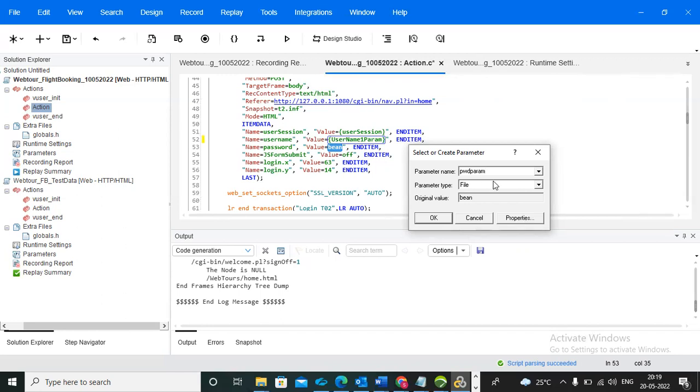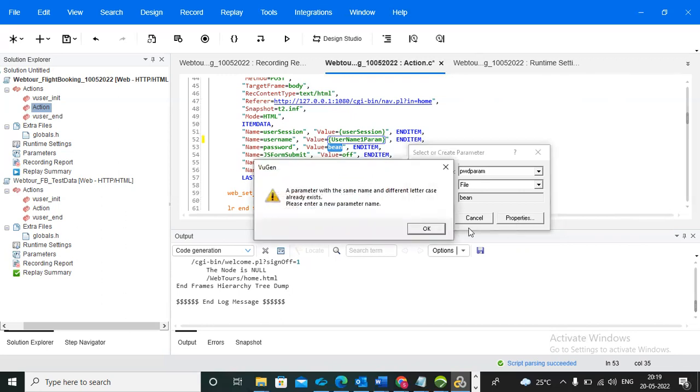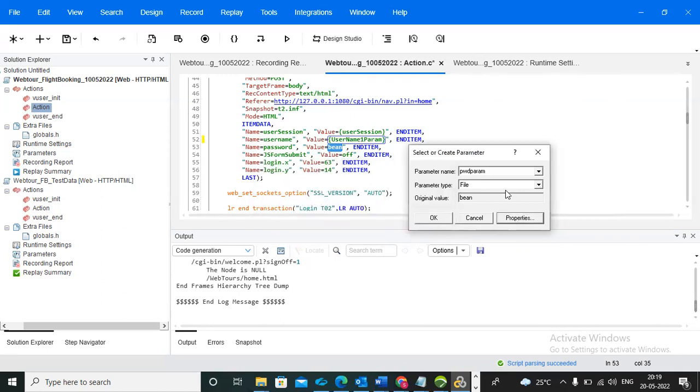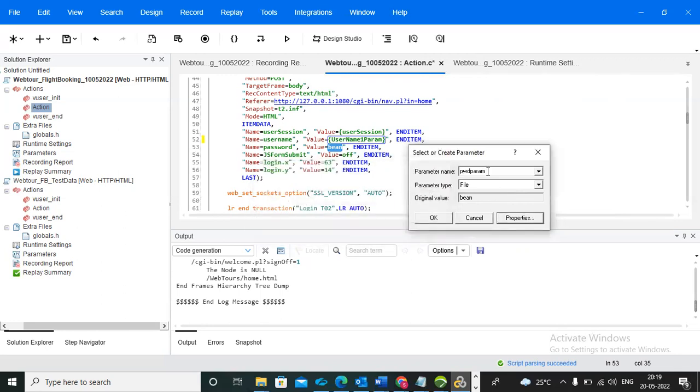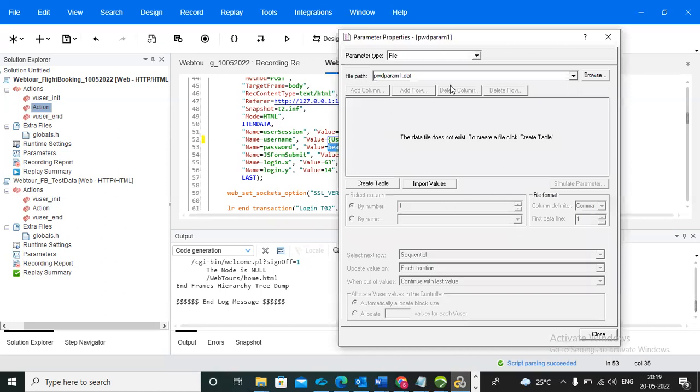And after that, which format will this value be? It will be text or date and time. So for text, we need to select only file always. And after that, click on properties. What happened? Parameter with the same name already exists. Okay, I'm giving it a one. Okay, click on properties. And after that, don't click create table.